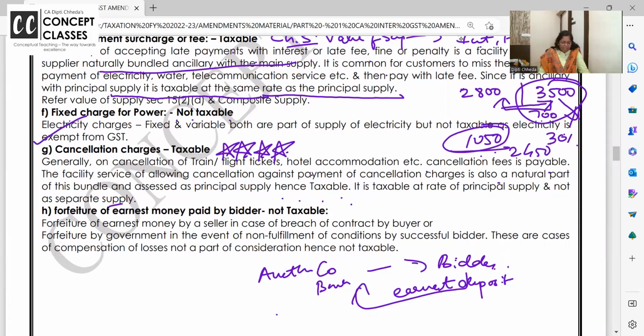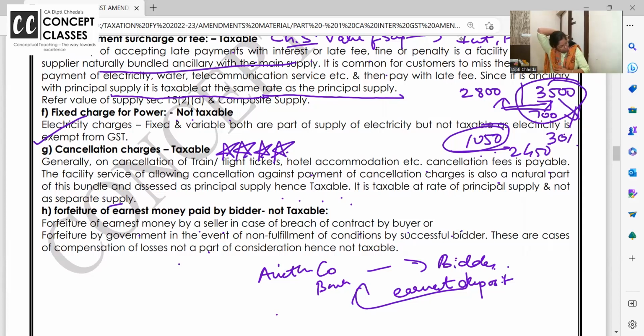No. Forfeiture of earnest money by seller in case of breach of contract by buyer, or forfeiture by government in the event of non-fulfillment of condition by successful bidder. These are cases of compensation of losses, not a part of the consideration, hence not taxable. There is no value of supply, nothing. This is the deposit.